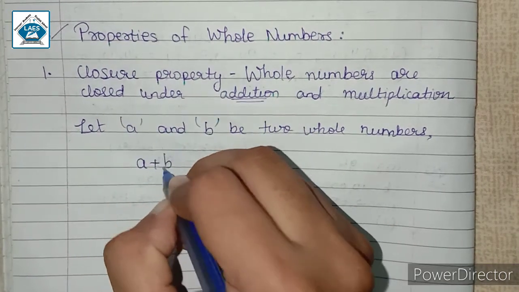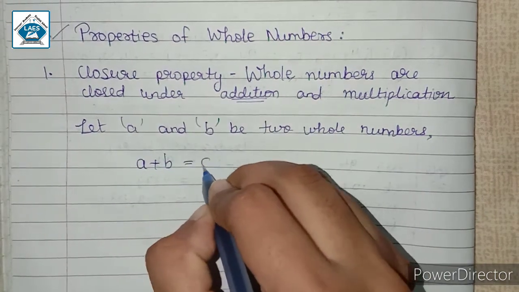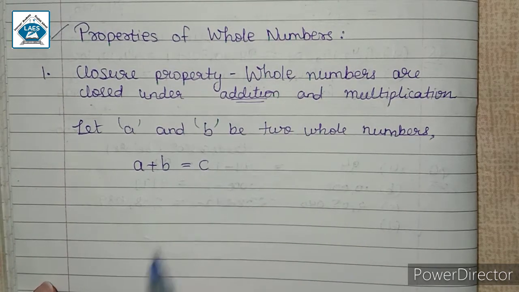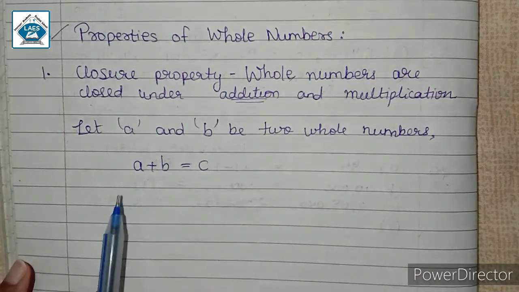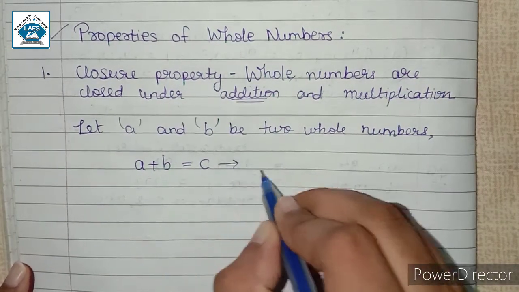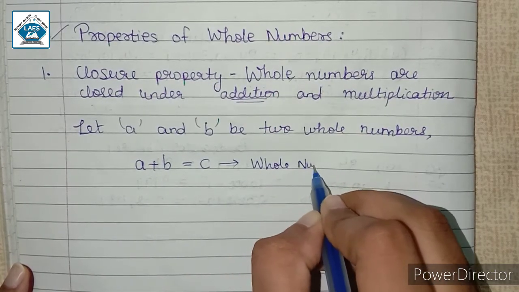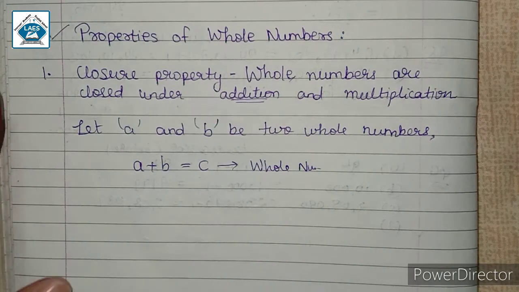When we add these two numbers, that is A plus B, we get some number C. Okay, if we add any two numbers, we will get some third number. So here I have denoted that number by C. So A plus B, when A and B are whole numbers, and when we add these two numbers, the answer will also be a whole number. So here C will also be a whole number. So this is known as closure property for whole numbers.